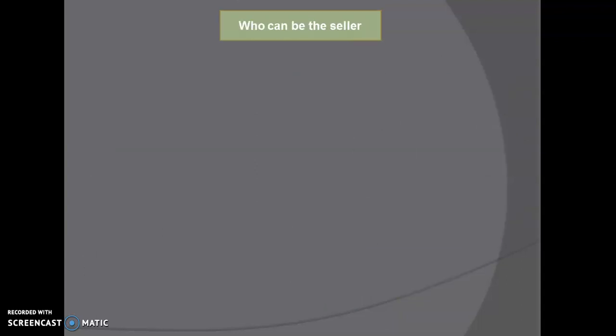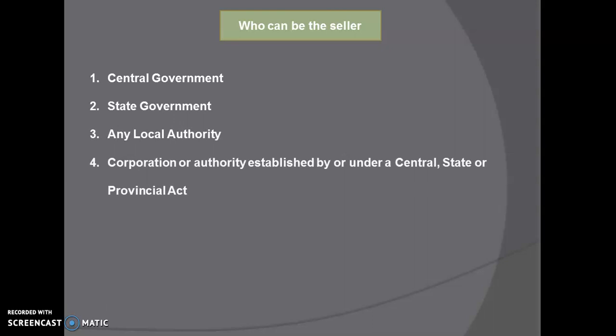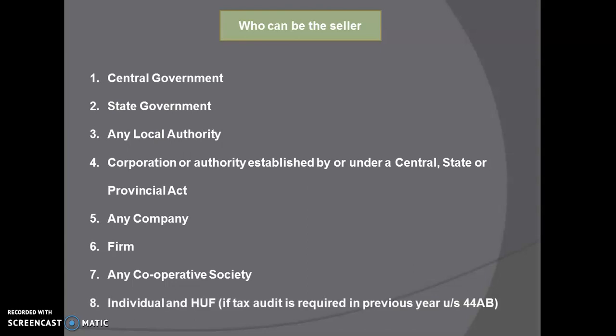Now there is a proper definition given of who can be included in the seller. The seller includes the central government, state government, any local authority, any corporation or authority established under central or state government, any company, any firm, any cooperative society. So all the persons are included, and individual and HUF are also included if there is a tax